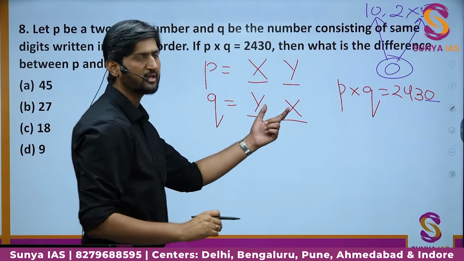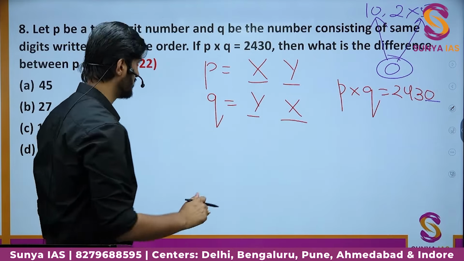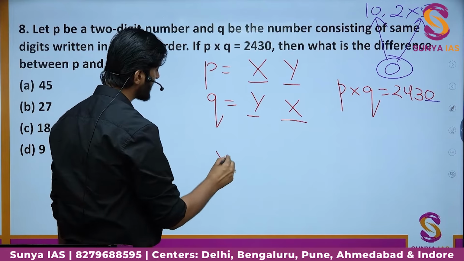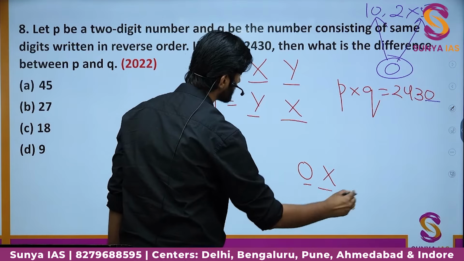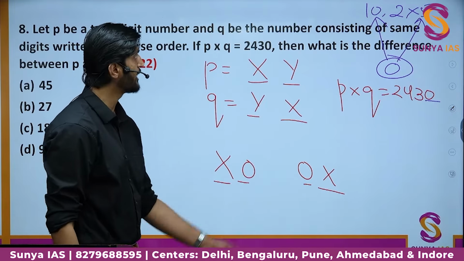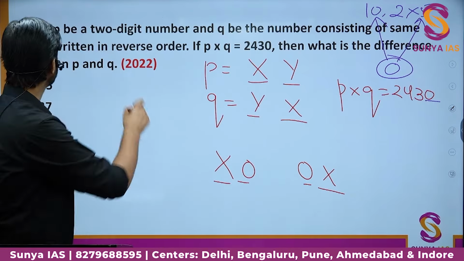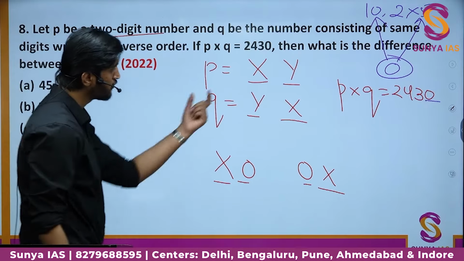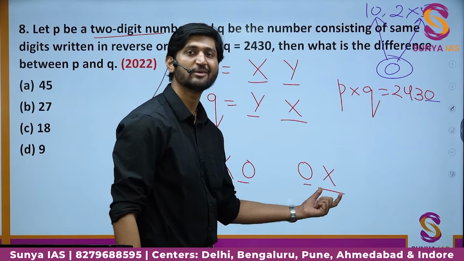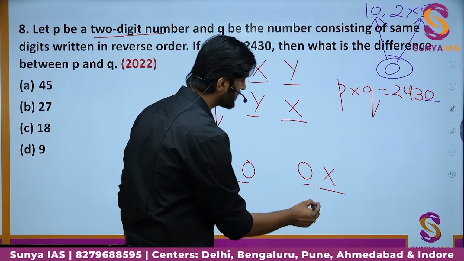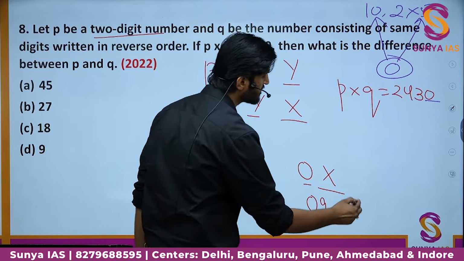So if that is the case, let us assume this y is equal to 0. So we have the first number as x, 0 and the other number will become 0, x. But if you do this, what will happen? These are two-digit numbers, so q will also be a two-digit number. But if you take 0 as the first digit, it will only become a one-digit number. So suppose somewhere is written 09. What does it mean? It simply means 9.